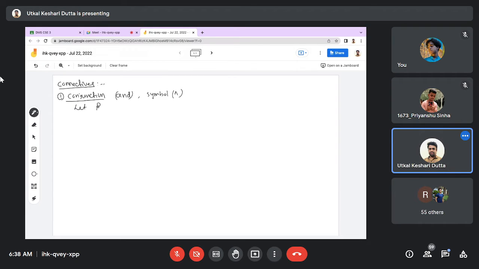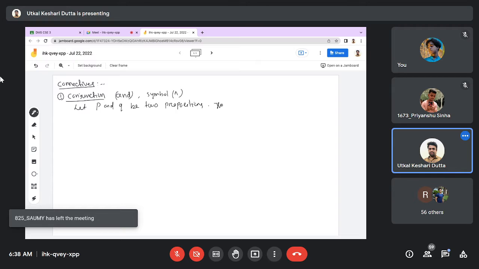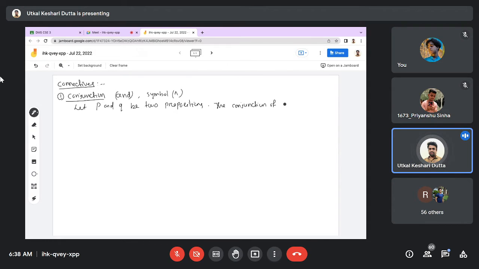Let p and q, all small letters, be two given propositions. That means p and q are given. So we are going to find the conjunction of the given propositions p and q.